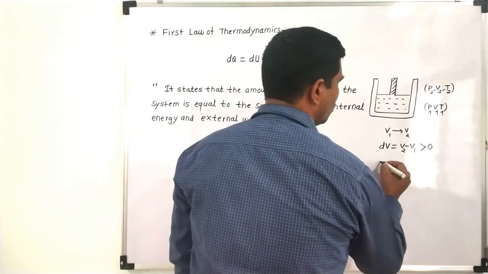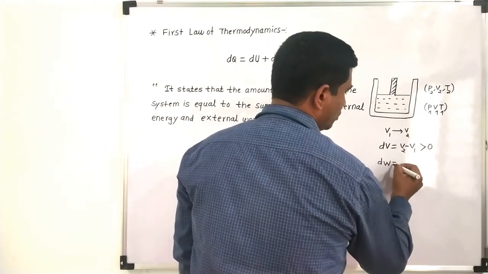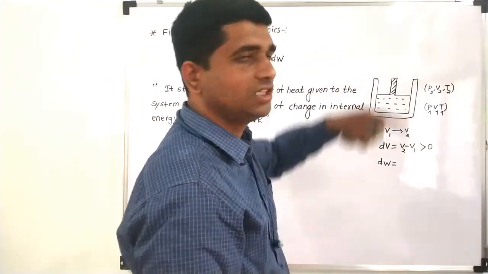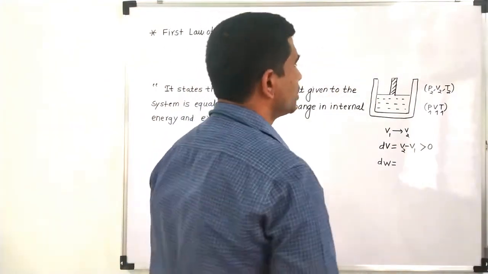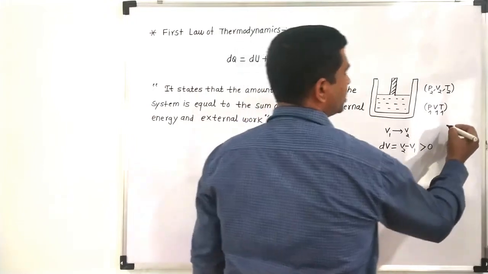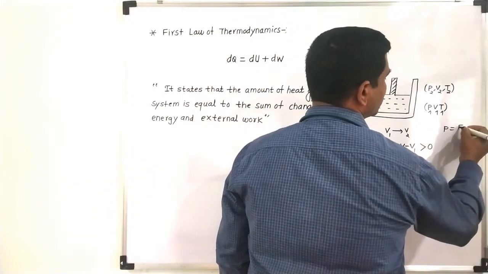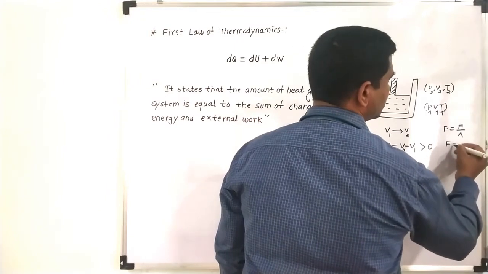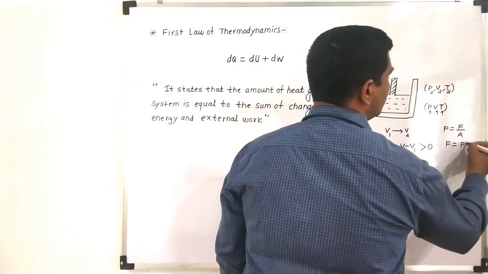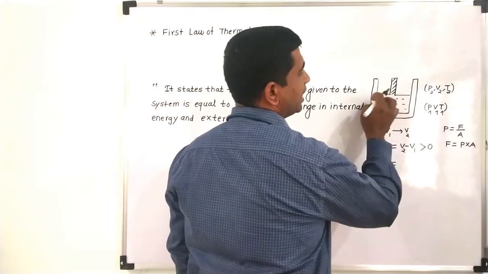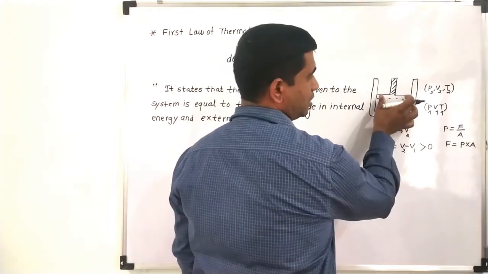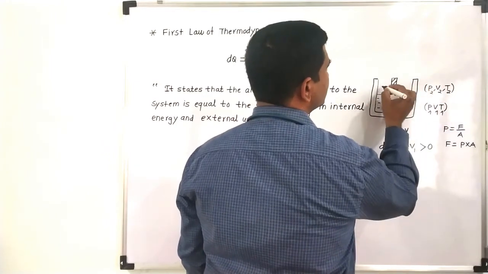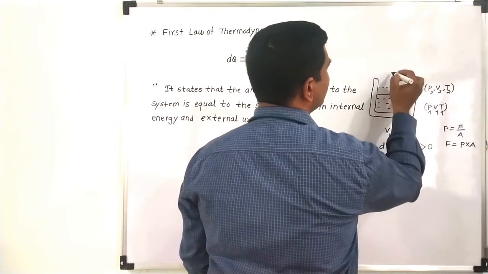And we know the work done, which is a product of force into displacement, and this piston is displacing with a certain distance. We know that pressure is nothing but force upon area. From this, if I calculate force, it will be pressure into area. So if I consider A is the area of this piston, and let us say the piston is moving from V1 to V2, from this point to this point.